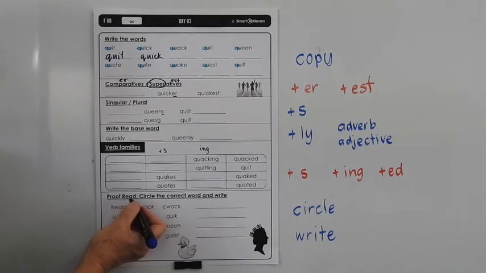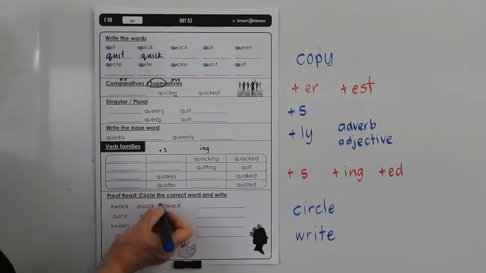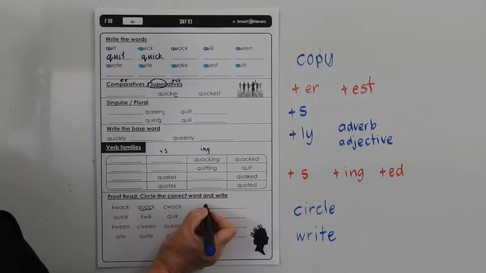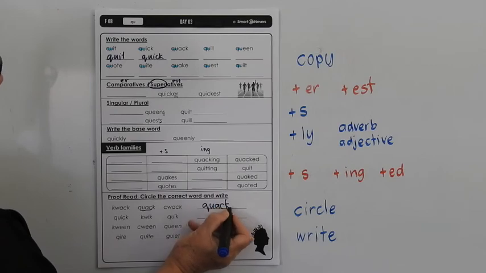Now down the bottom it says proofread, circle the correct word and write. Which word says quack? We know it's this one, and then you just have to write it on the line. Fairly easy page for you to do. Off you go.